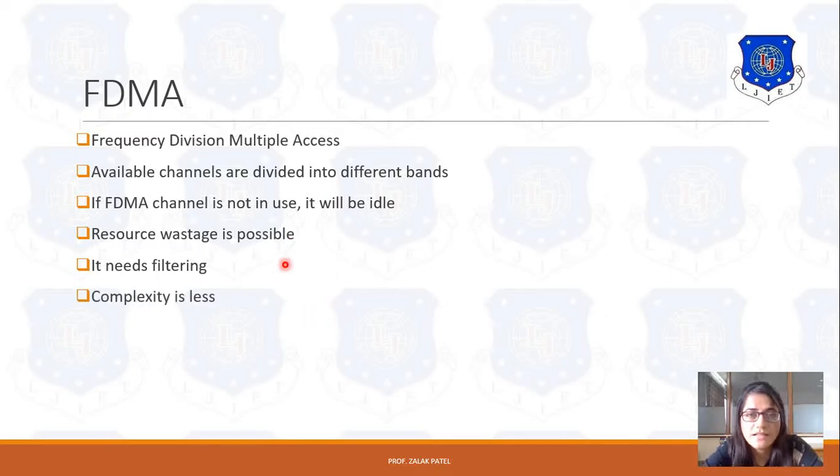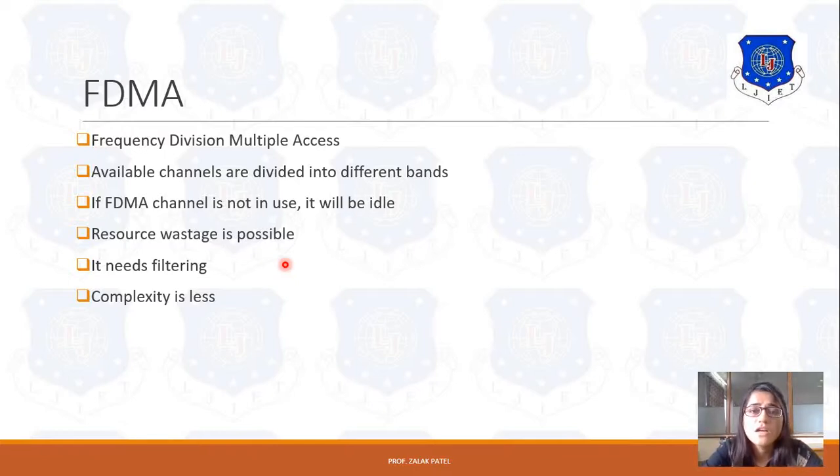Here complexity is less because, as we see, the complete band is divided into a number of bands, and even if a particular user is idle, they keep that particular channel. So we can say that complexity is less. Also, synchronization is not necessary because every time we do not need to alter the channels or assign them to different users.